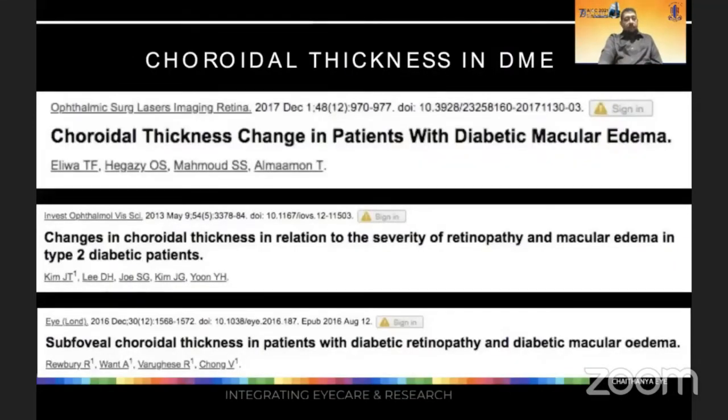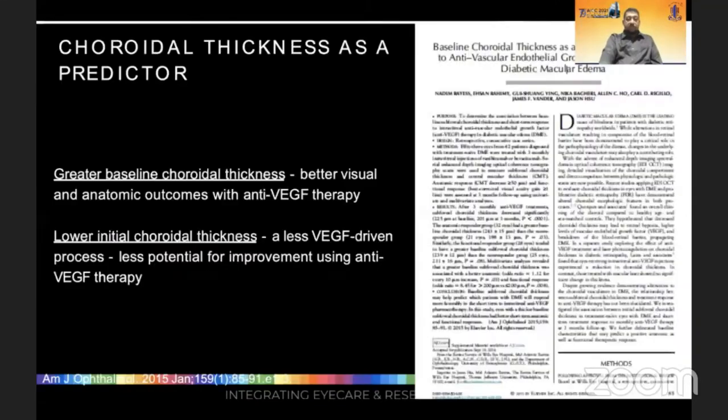There are quite a few studies that mention the choroidal thickness. Some of them mention increasing choroidal thickness and some mention reducing choroidal thickness with the severity of the disease. However, as a predictor, a greater baseline choroidal thickness is generally associated with better visual acuity and anatomic outcomes after anti-VEGF.